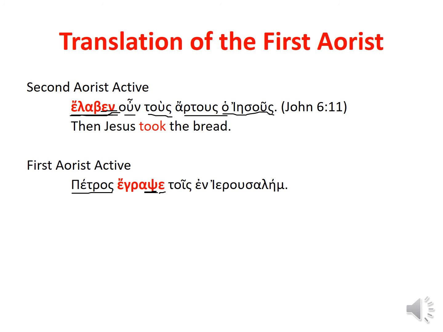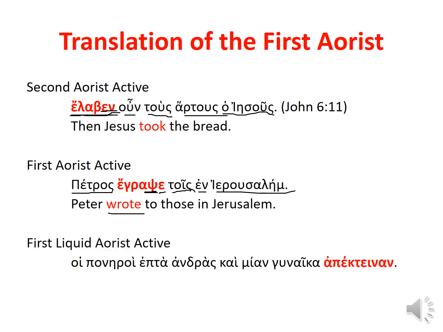So Peter wrote. Now we have a dative article. What's our keyword for the dative? To. Peter wrote to the people, or the men in Jerusalem. So there you go. Peter wrote. So once again, it's simply past time with completed aspect. No difference in meaning from the second aorist. First liquid aorist active, same thing. It's going to be a past time action with completed aspect.